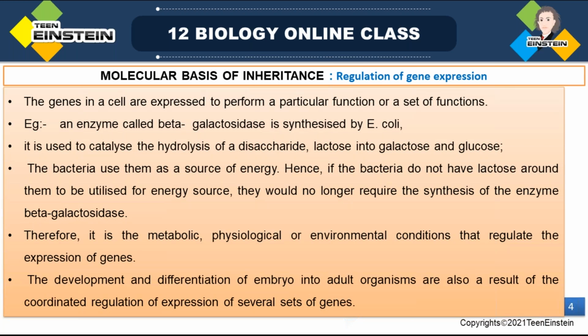So the genes in a cell are expressed to perform a particular function or a set of functions. For example, an enzyme called beta-galactosidase is synthesized by E. coli. It is used to catalyze the hydrolysis of a disaccharide, lactose, and it is getting converted into glucose and galactose. So the bacteria use them as a source of energy.